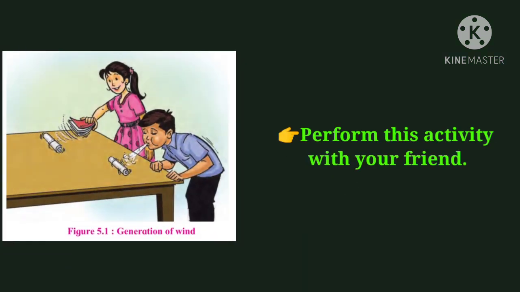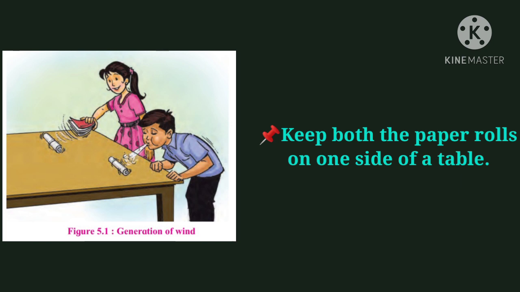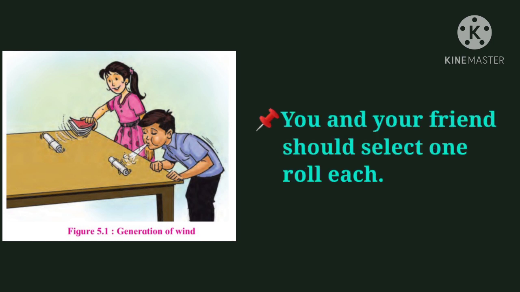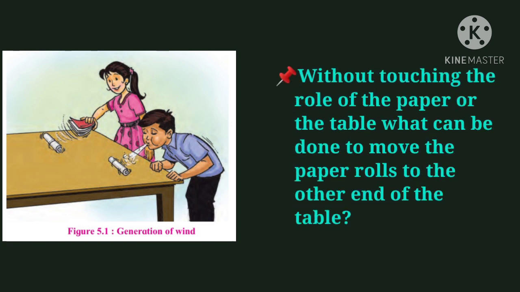Students, perform this activity with your friend. Fold a paper into two same sized rolls. Keep both the paper rolls on one side of a table. You and your friend should select one roll each. Without touching the roll of the paper or the table, what can be done to move the paper rolls to the other end of the table?